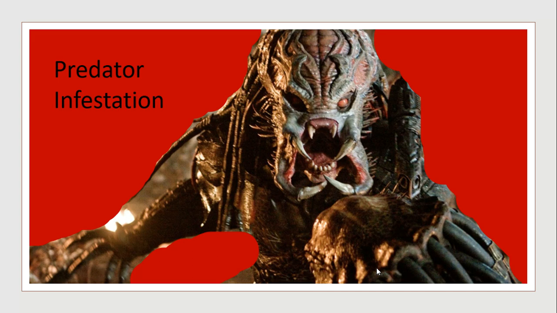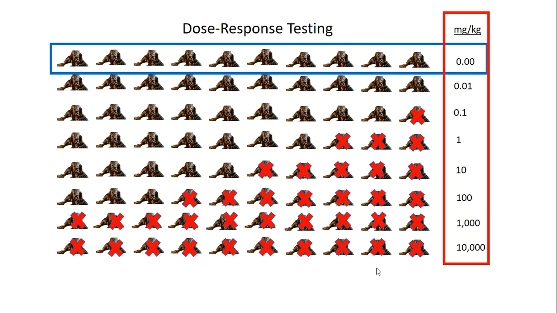All of a sudden, there's some predators on Earth, and we need to get rid of them. And we capture some, and we're trying to figure out how to get rid of them. And someone says, hey, I bet Mountain Dew will kill predators. And we're like, okay, well, let's try some Mountain Dew. So we give predators some Mountain Dew. Now, a couple things here to notice. One is we don't have all day to figure out how many predators we can kill.